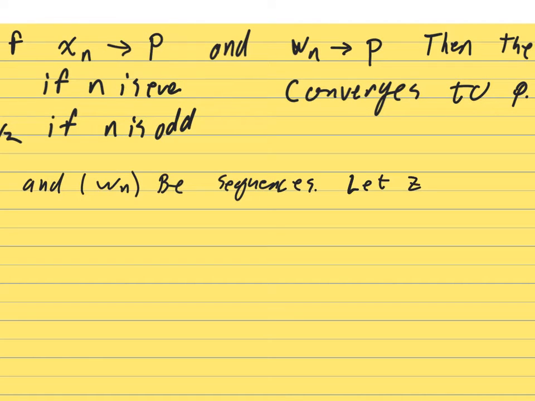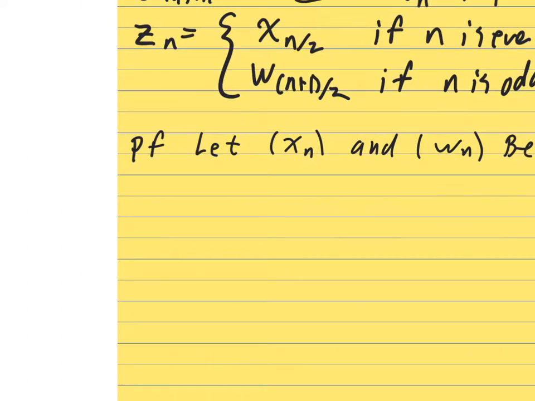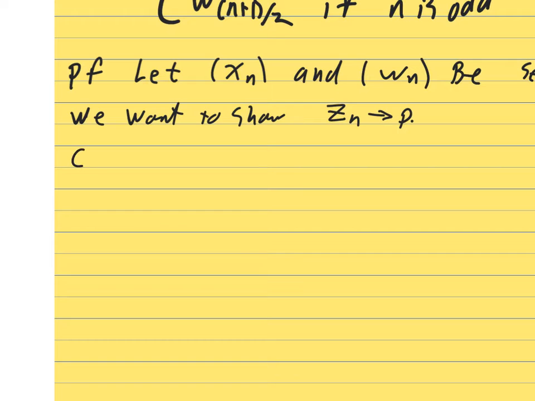Let's let z_n be the sequence given by x_{n/2} when n is even, w_{(n+1)/2} when n is odd. We want to show z_n converges to p. And now we can start the standard setup for an epsilon-N proof. So let's consider any epsilon greater than 0.